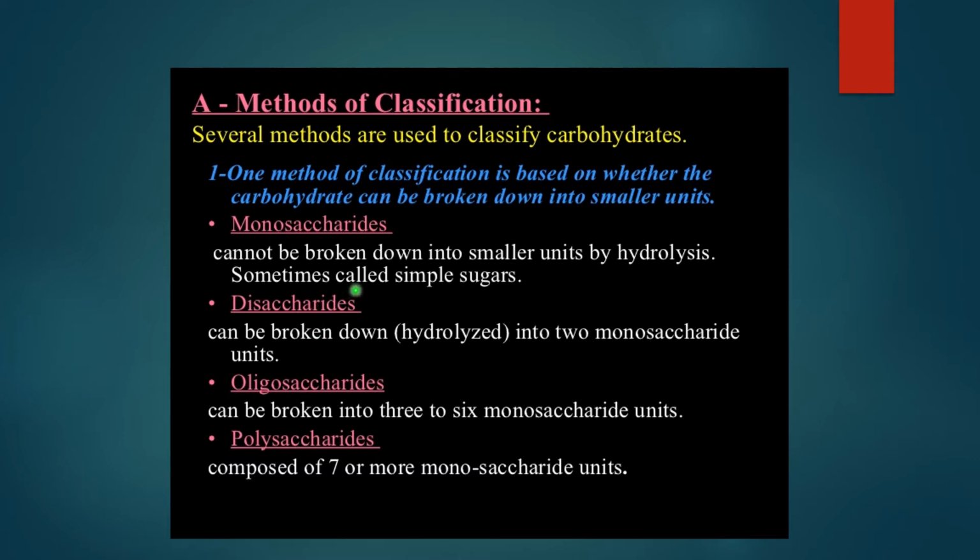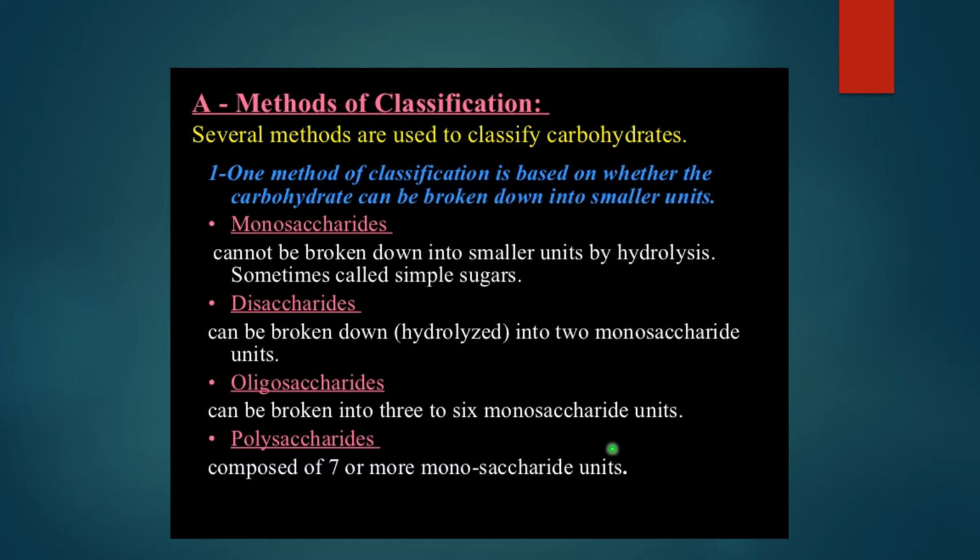So depending upon the units which are obtained after hydrolysis, carbohydrates are classified based on the smaller units of monosaccharide. Fine. So this is about the first classification. How many molecules are obtained after hydrolysis?